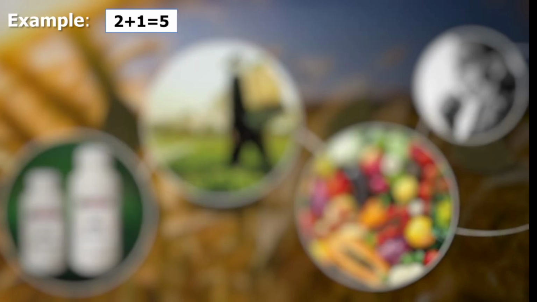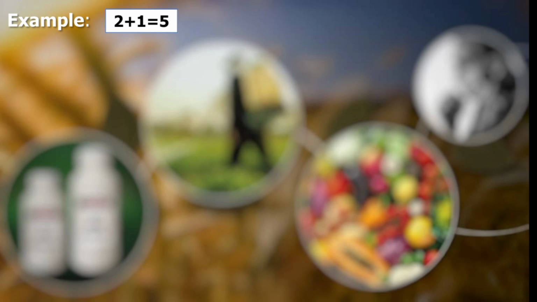So we will learn about synergism with some examples. This is the example: 2 plus 1 is equal to 5. Here 2 represents a pesticide and 1 represents a synergist. After adding these we get 5, which means 5 is greater than the sum total of the individual effects. So that's why this is an example of synergism.